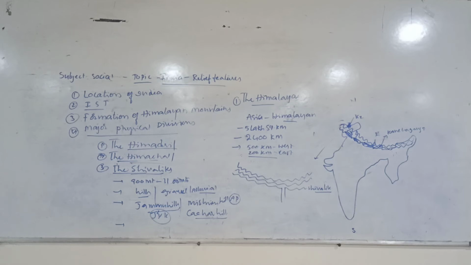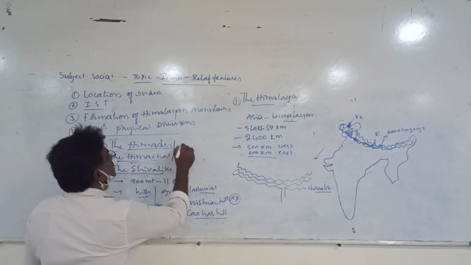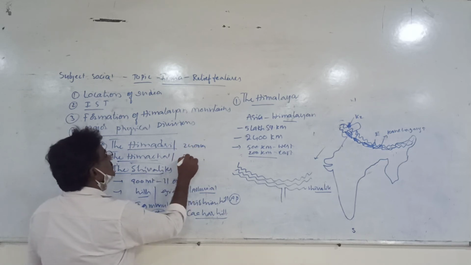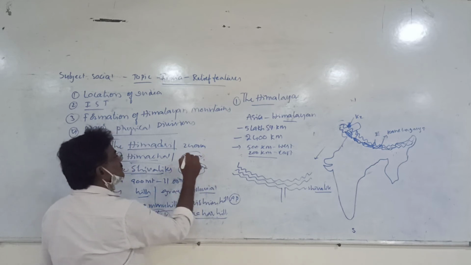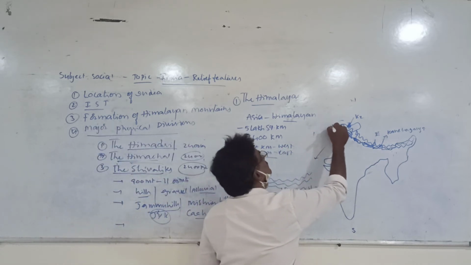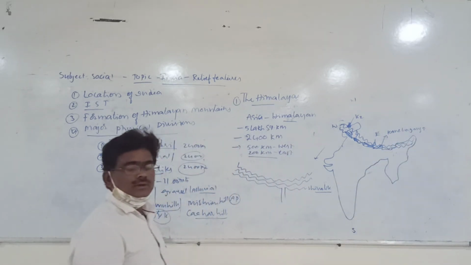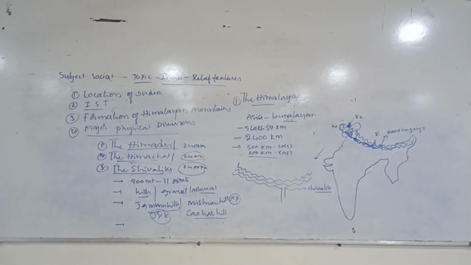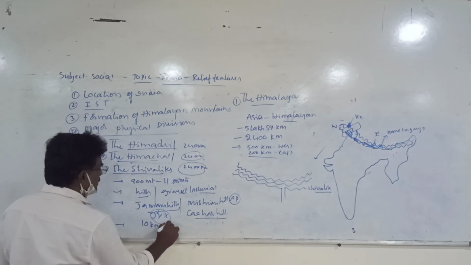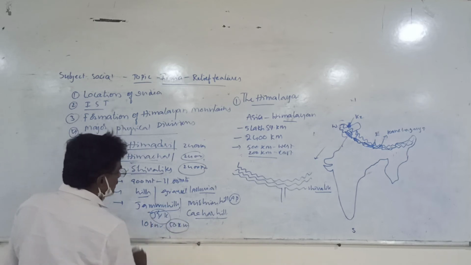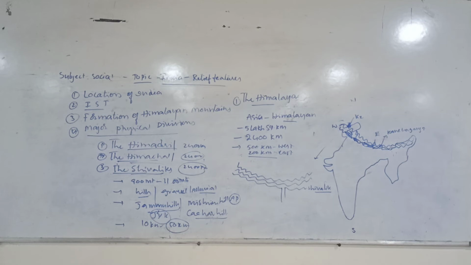The length of the Shivaliks is 2400 km from west to east, but talking about width, it is between 10 kilometers and 50 kilometers.